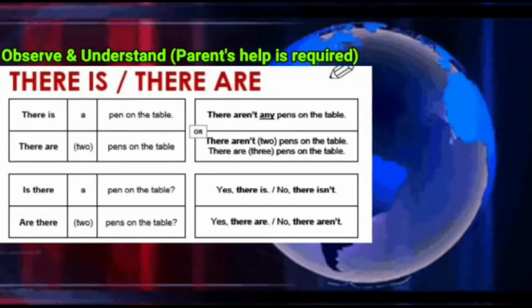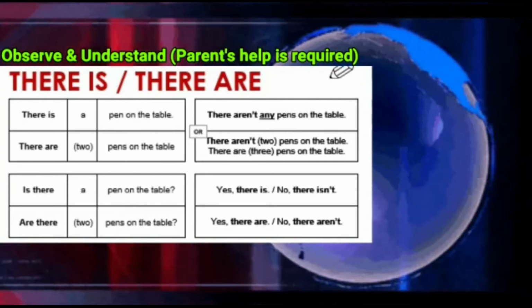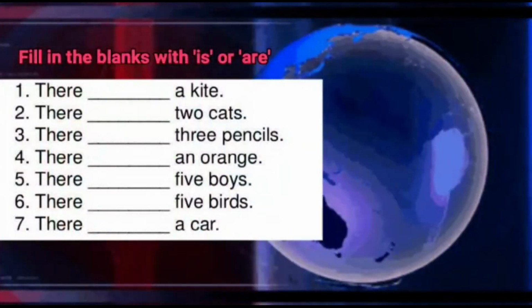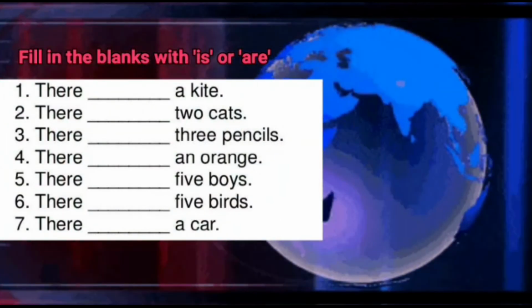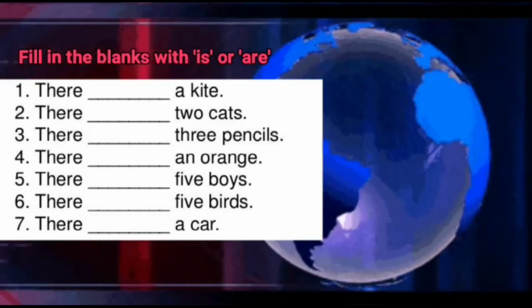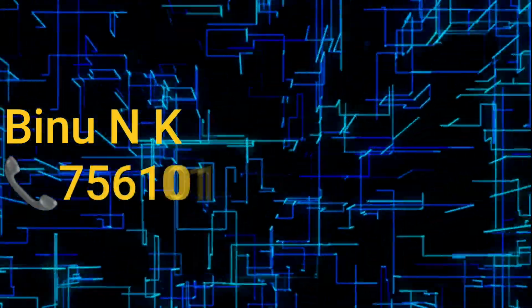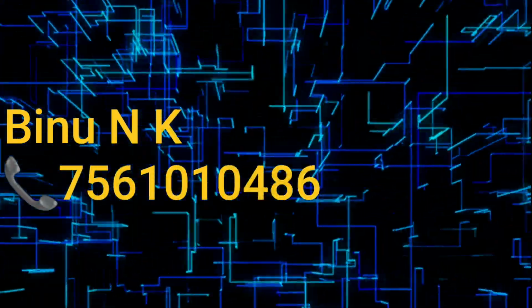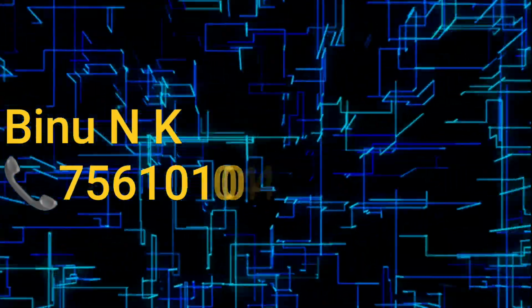So, my dear friends, as we wind up today's class, here is your task. Your task is fill in the blanks with is or are. There are 7 sentences, so use is or are in appropriate places. Okay? So please do the task and send it to my personal number. My number is given here. Just send the audio, not the picture. Just send the audio. Okay?